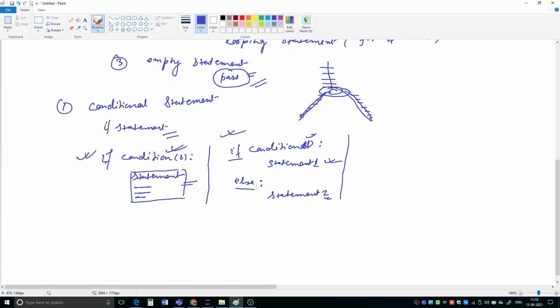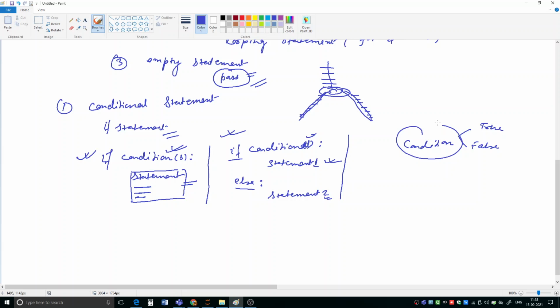If you are talking about any condition, it can be evaluated either true or false. But in no situation will this condition be evaluated true as well as false.